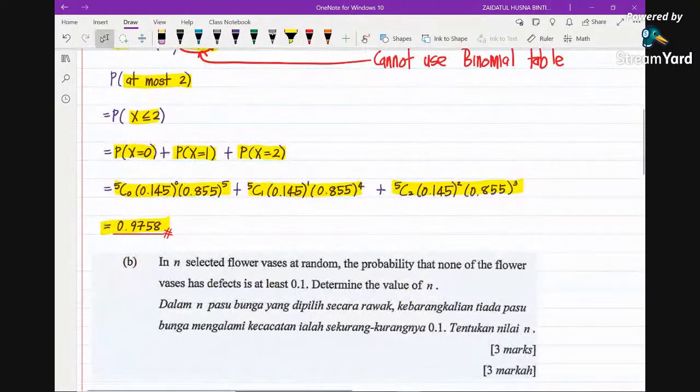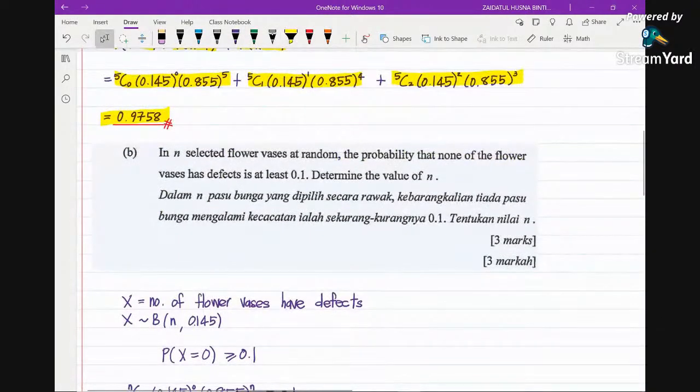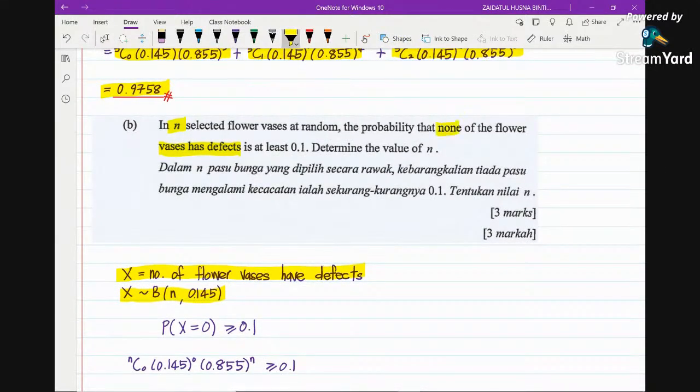Next. In n selected flower vases at random, so now the n is unknown, the probability that none of the flower vases has defects. We are still talking about the number of flower vases that have defects, so the random variable remains as x, to be the number of flower vases that have defects, but the n here is unknown. We do not know the value of n. We are given the probability that none, and none means 0.